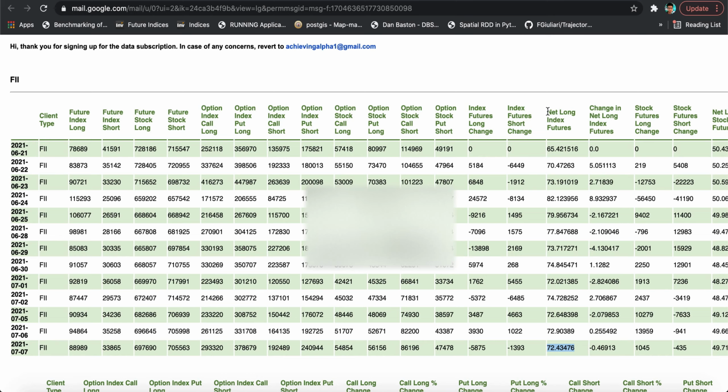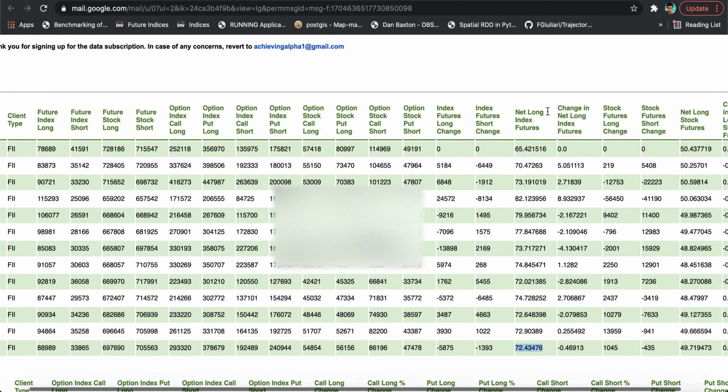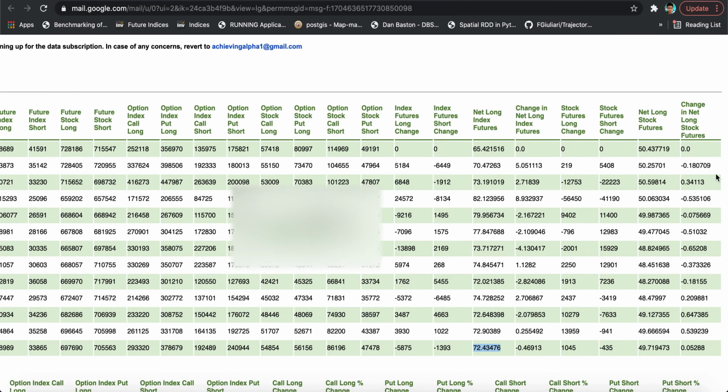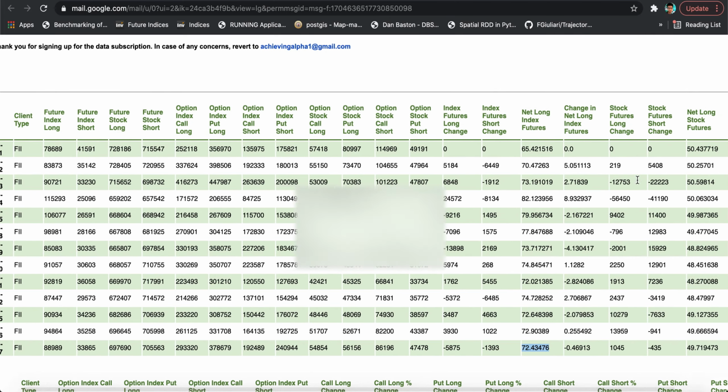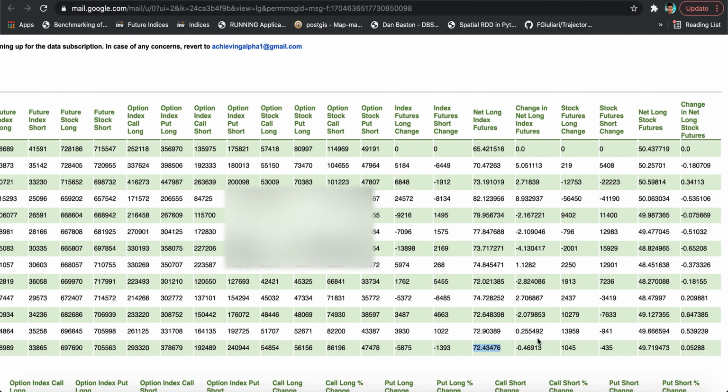But this is one way which you can analyze what sort of position does the FII have in index futures, and then basically we can compare what was the change in the position. So this is what you can see on a day-to-day basis. And similar thing we can do for the stock futures. So you interpret it the same way, although there is no such criteria of 70 or something like that. But again, 70 is just a number which I can say from my personal experience. It's not a rule or it's not written in any book. It's just something which I can say from my experience that above 70 is slightly overbought.